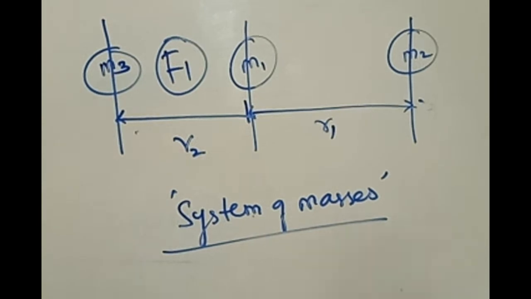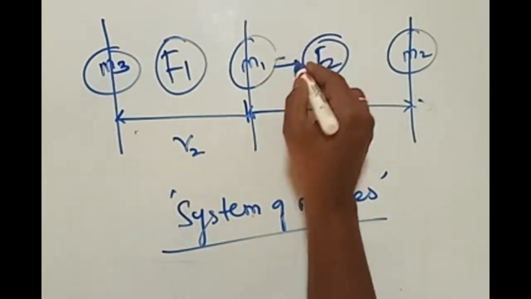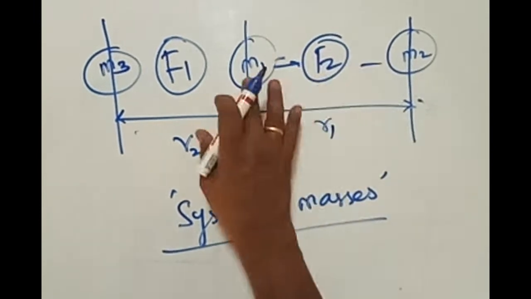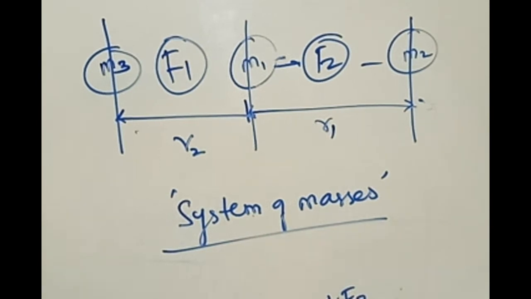M1 M3 by R. There is one more force here between these two. F2 is equal to M1 M2 by R. Net force is equal to how much? Net force is equal to F1 plus F2. Net force on what? What is net force on M3?